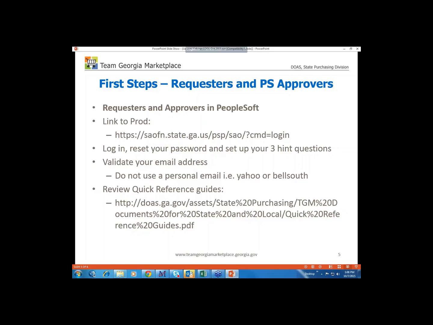This is a link to the quick reference guides, so I'm just going to launch a new browser to show you where to find those on DOAS's website.